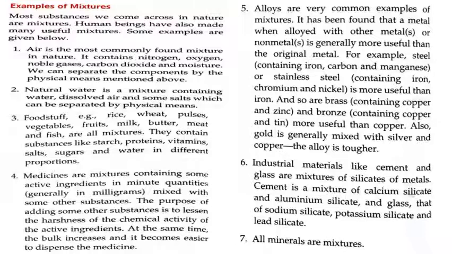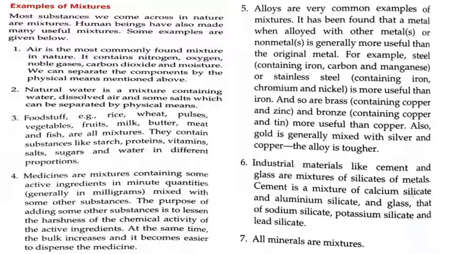Second point is natural water is a mixture containing water, dissolved air, and some salts which can be separated by physical means. Third is food stuff. Example, rice, wheat, pulses, vegetables, fruits, milk, all of these are mixtures.